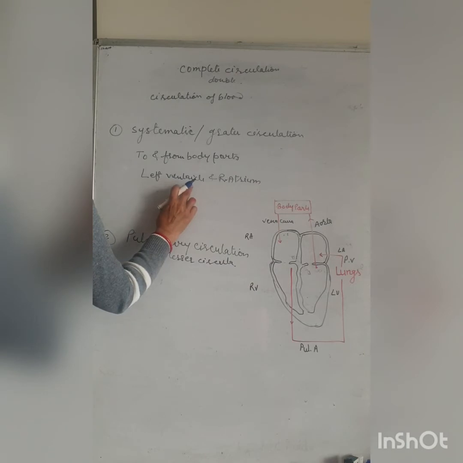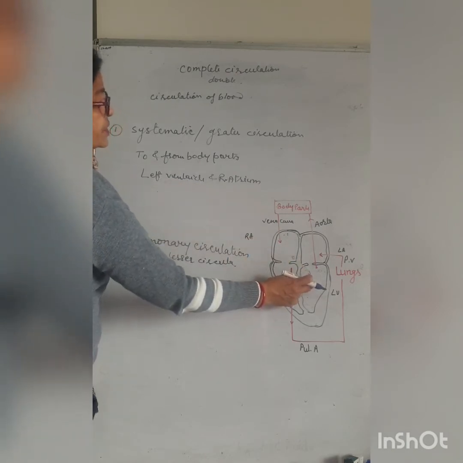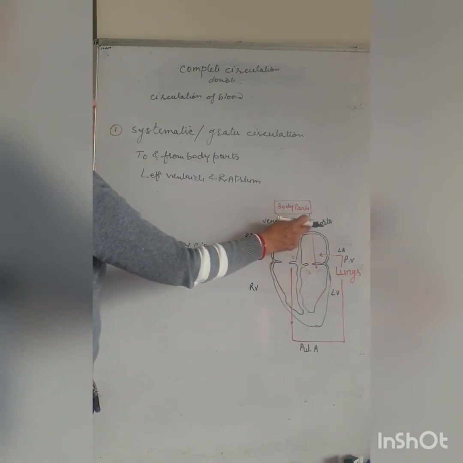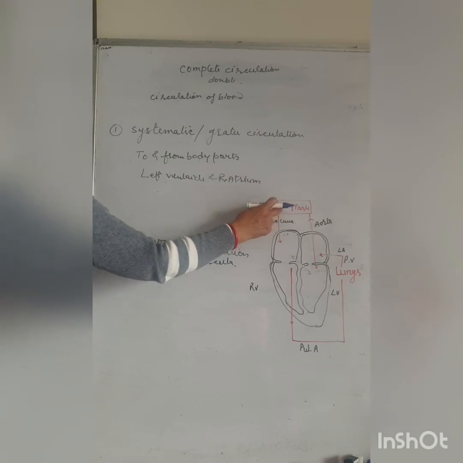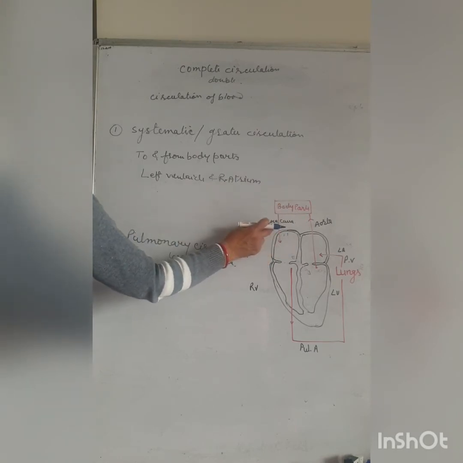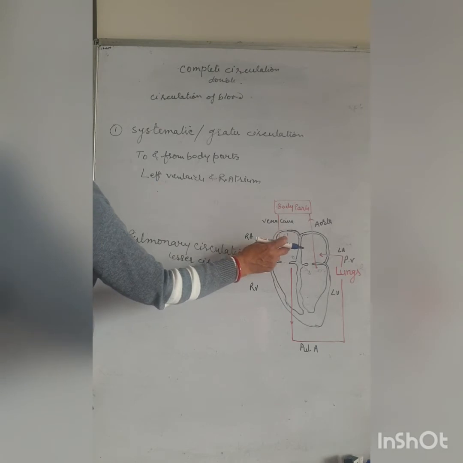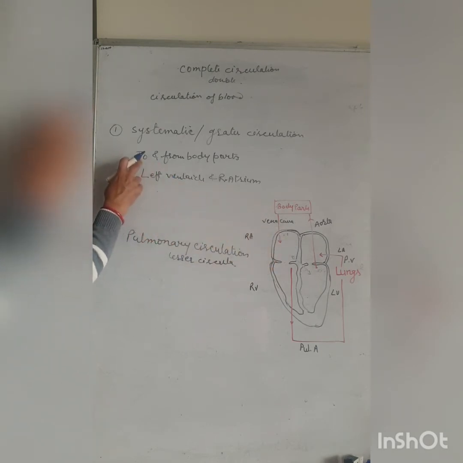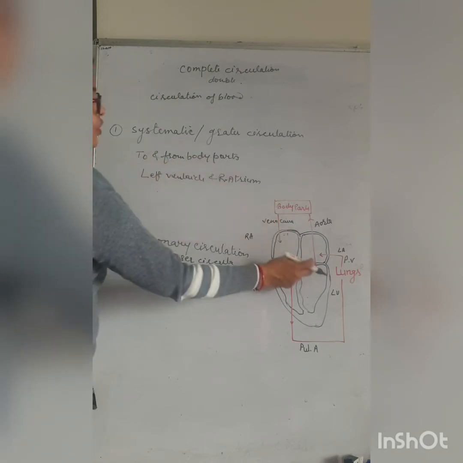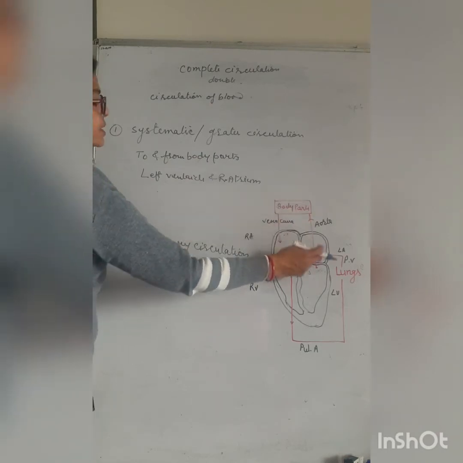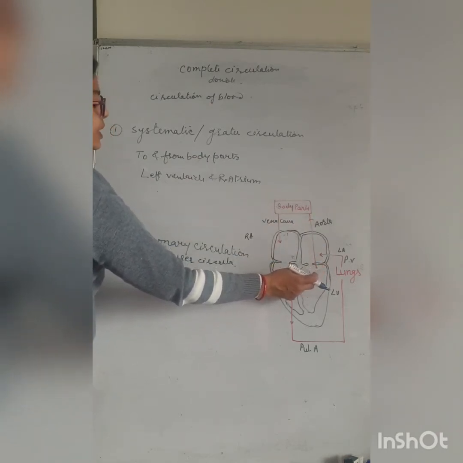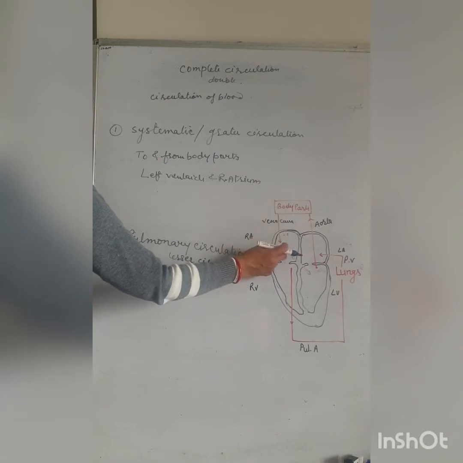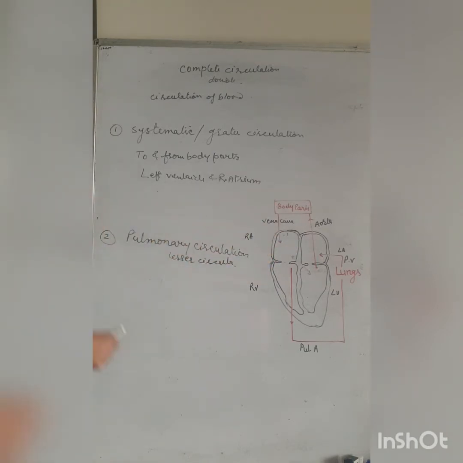The blood from the left ventricle goes through the aorta to the body parts and is collected by the vena cava into the right atrium. So it is related to and from the body parts. From the left ventricle to the body parts and collected into the right atrium.